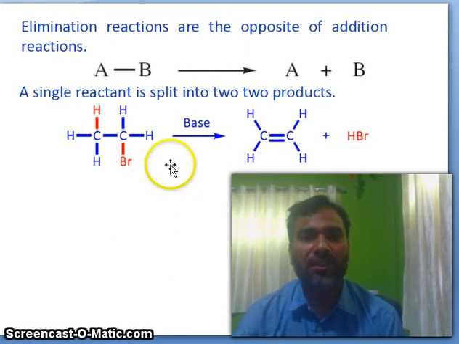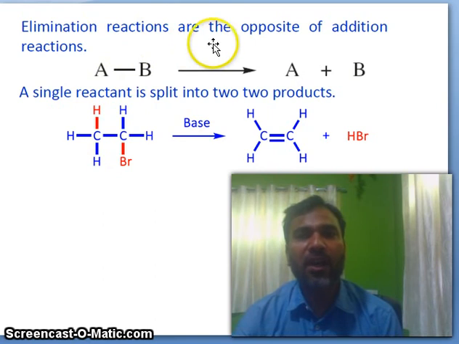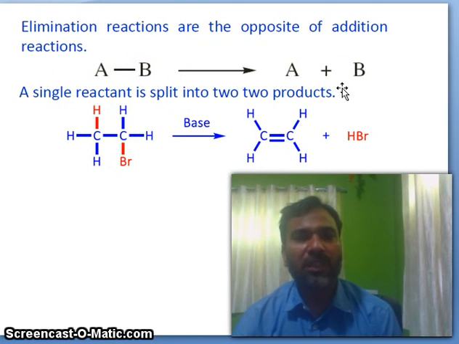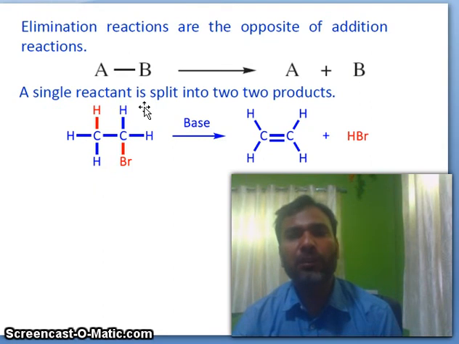Now eliminations. What is an elimination reaction? Elimination reactions are the opposite of addition reactions. Just opposite. You see here AB gives A plus B. A single reactant is split into two products.